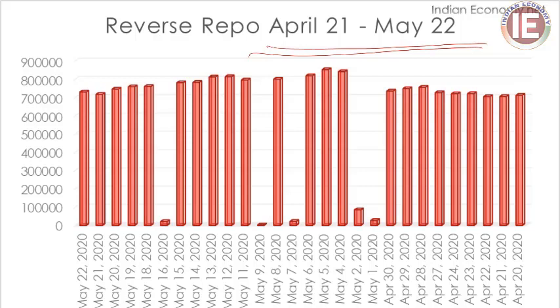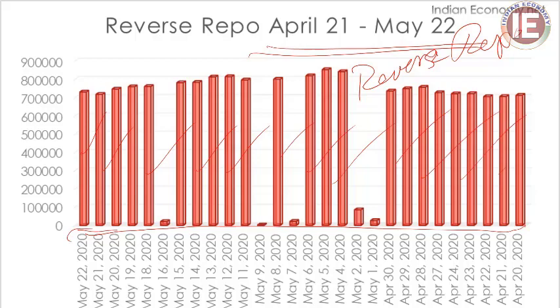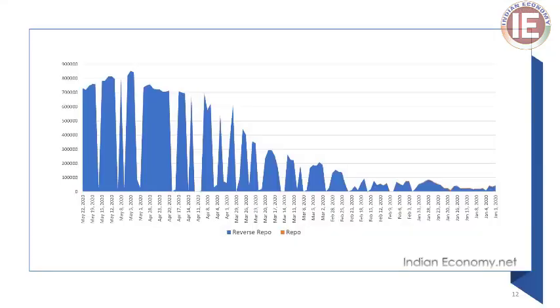You can see that from April 20 to May 22, throughout this one month period, there were only reverse repos. There were no repos. All these bars show the amount of money that the commercial banks parked with the RBI. There was a tremendous level of liquidity absorption. We can say reverse repo is liquidity absorption.